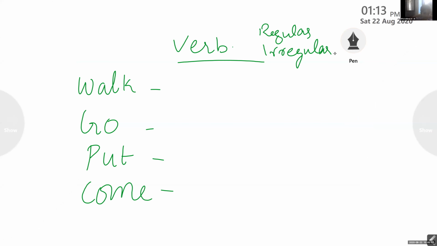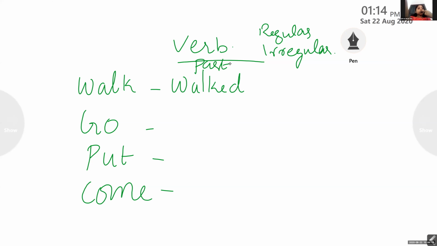How to make the past form of the word walk? What is the past form of the word walk? Walk, yes, by adding ed, right? W-A-L-K-E-D. The past form of the word is walked.